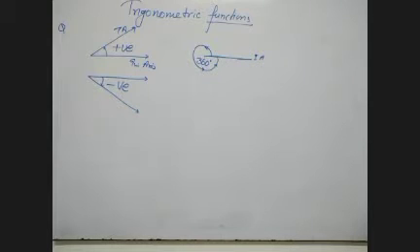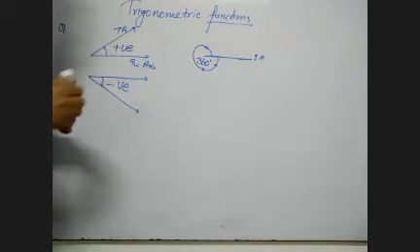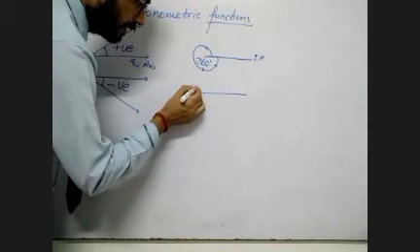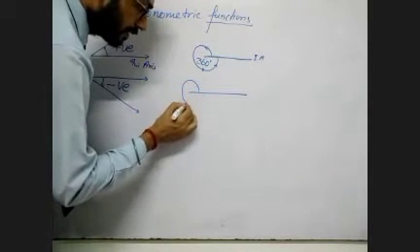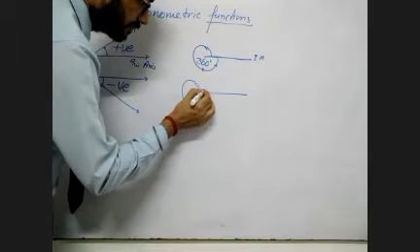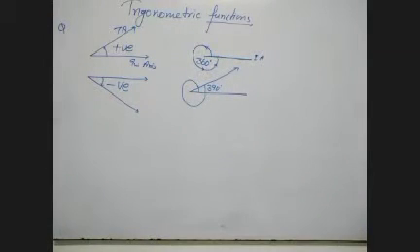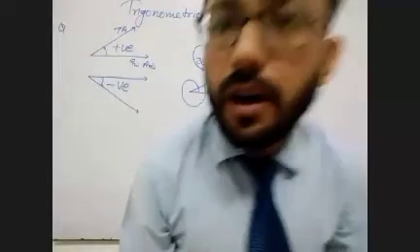Now, this 360 is not the limit. Angle could go little more than that also. I was telling you, angle is now not limited.